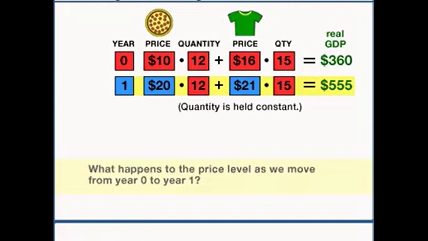Now, let's calculate the Consumer Price Index. The Consumer Price Index is a ratio. It's a ratio of the amount of money that you'd have to spend this year to get that basket relative to how much you have to spend in the base year, the year whose quantities you're considering. So let's calculate 550, the amount we have to spend in the year 2001, divided by 300, the amount we had to spend in our base year, the year 2000. Multiply that by 100, and you get the Consumer Price Index, which in this case is 183.